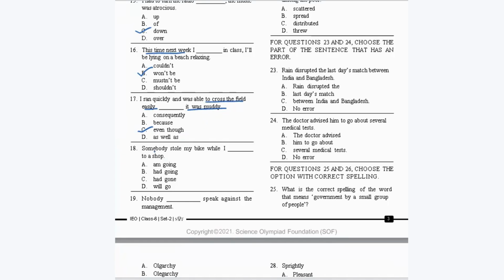Okay. Next, somebody stole my bike while I dash to a shop. So stole, this is in the past tense. Okay. So while I had gone to a shop is your correct answer.